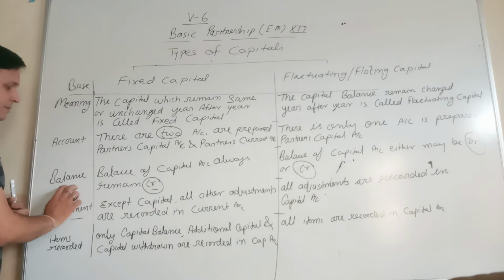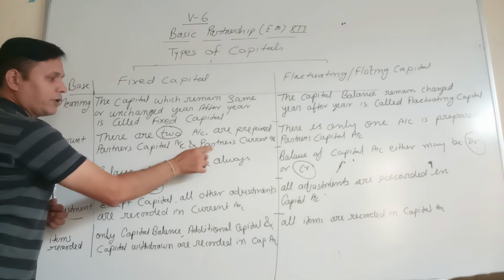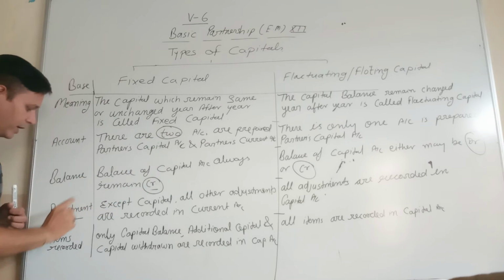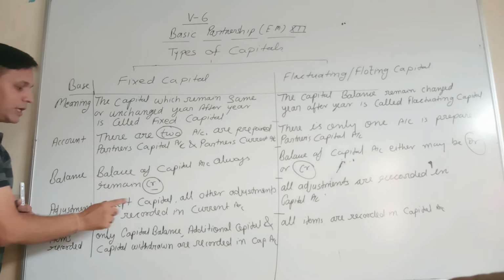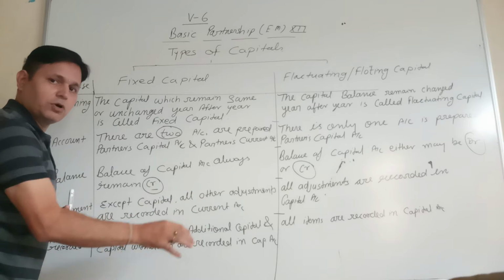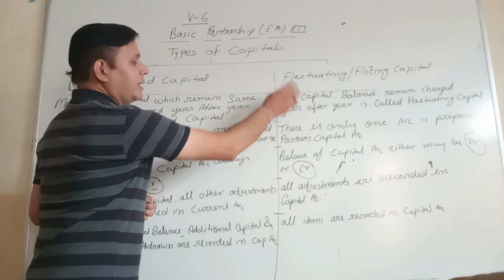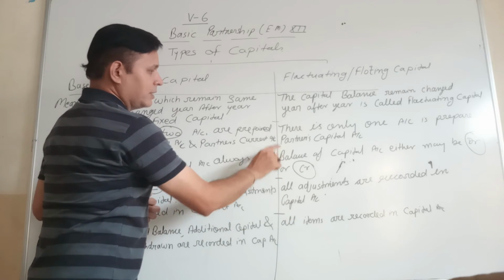In the previous difference I told you there are 2 accounts, capital account and current account. Capital will be recorded in capital account, but except capital all other adjustments will be recorded in current account.